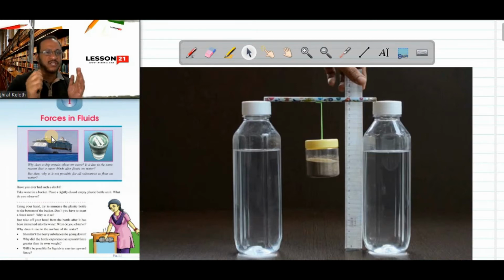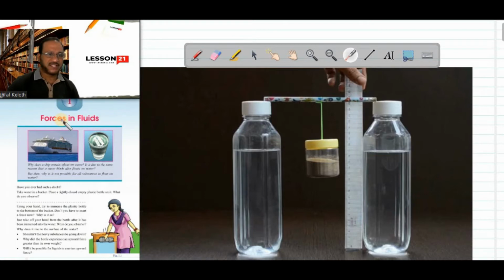Suppose you want to change the shape of a body. If you want to change the shape of a body, you have to apply force. Force is something which can do all this. And what is a fluid? Fluid is something which can flow. Anything which can flow is called a fluid. So generally we can say liquid and gas, these two states of matter, come under fluid.